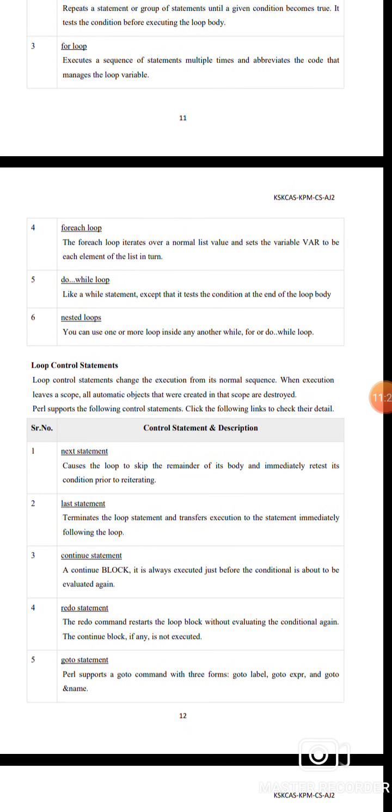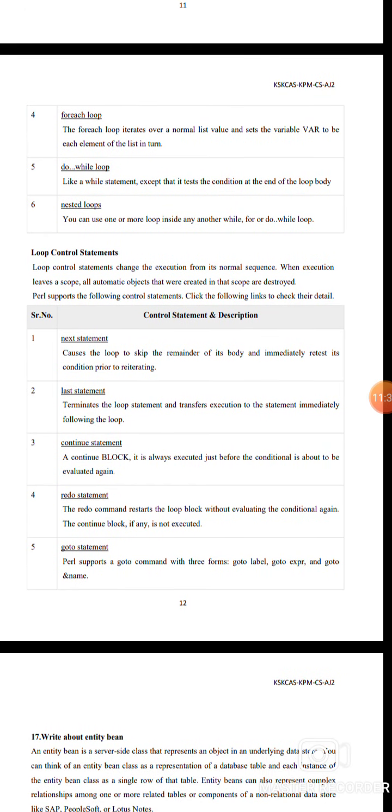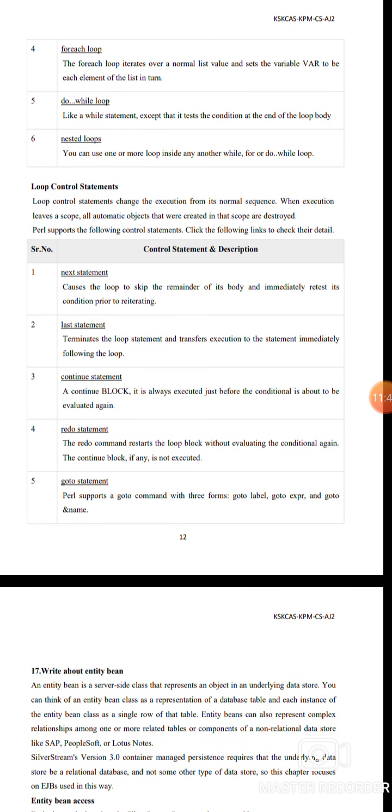For loop. Execute a sequence of statements multiple times and abbreviate the code that manages the loop variable. Foreach loop. Iterate over a normal list value and set the variable to be each element of the list in turn. Do while loop. Like a while statement, except that the test condition is at the end of the loop body. Nested loop. We can use one or more loops inside another while, for, or do while loop.